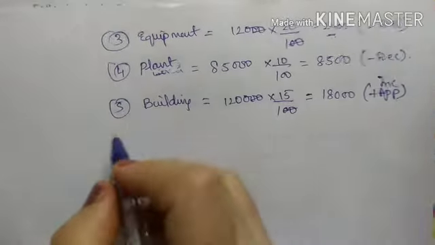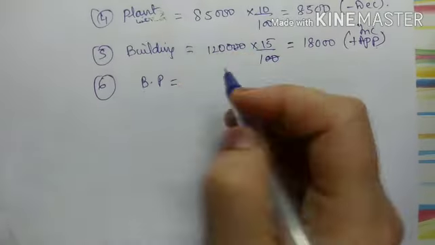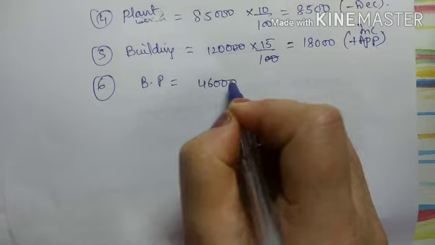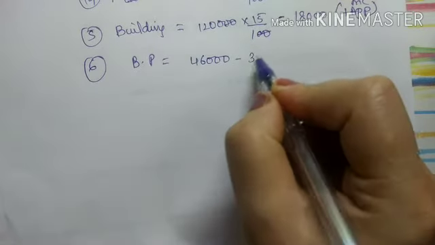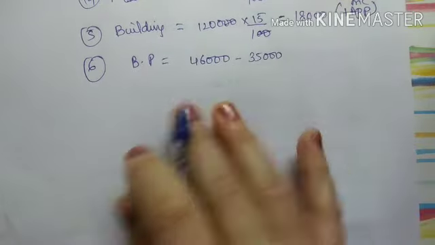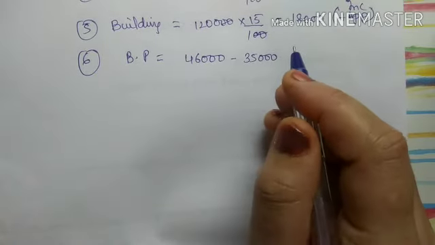So bills payable, that is BP, is 46,000, but what they have told in the adjustment is that it has been retired for 35,000. Now what is retired? Retire means paying the bill before the due date.